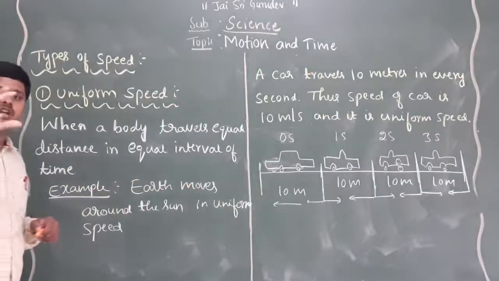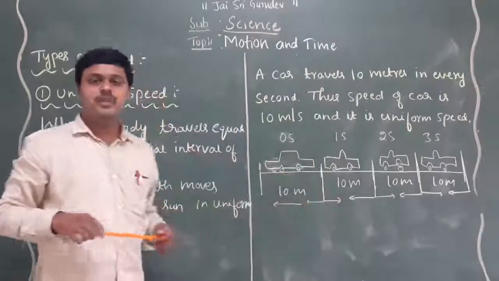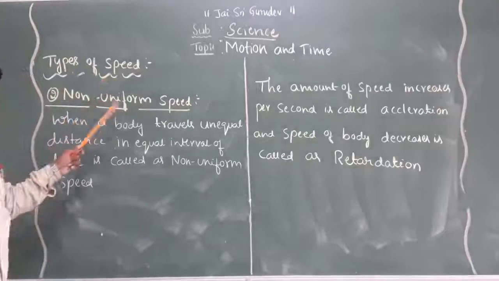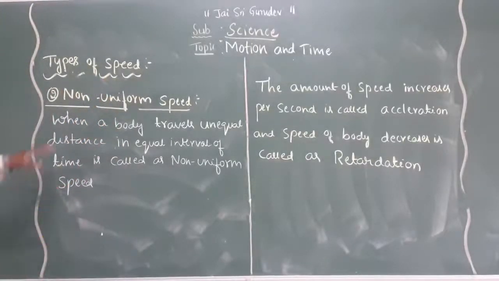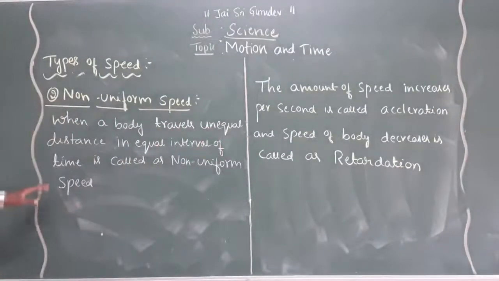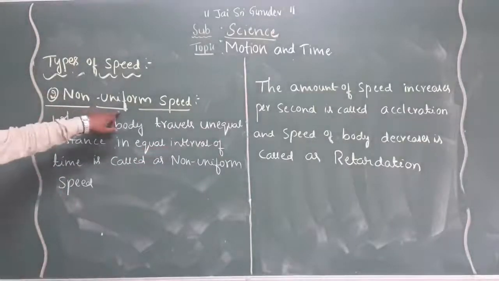If it is non-uniform speed, the speed or the distance varies. So we are going to discuss that now, the important type of speed, non-uniform speed. What do you mean by non-uniform speed? When a body travels unequal distance in equal intervals of time, that is what we call non-uniform speed.